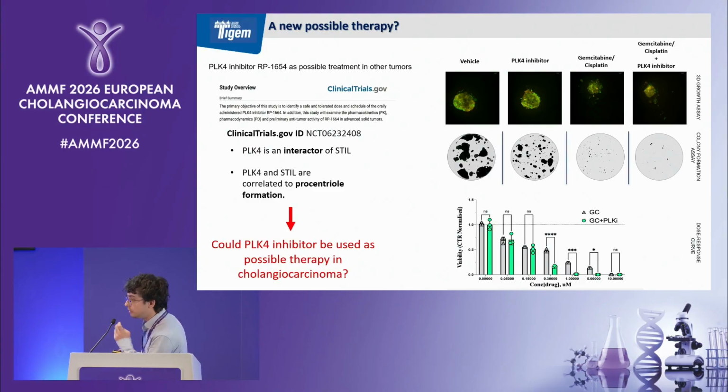And I decided to test our cell line. In this case, I put only the treatment on the HuCCT1 cell line wild type. And as you can see here, we have a reduction in the 3D growth compared to the control, a reduction in the colony formation capacity, and of course, a reduction in the viability.